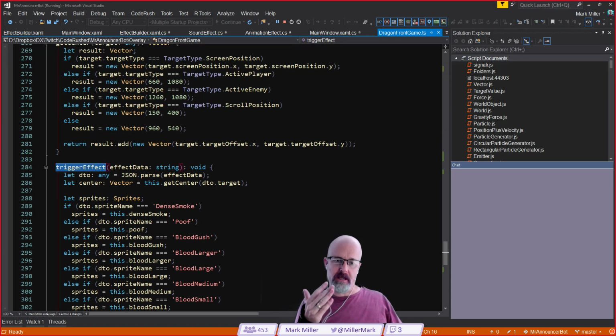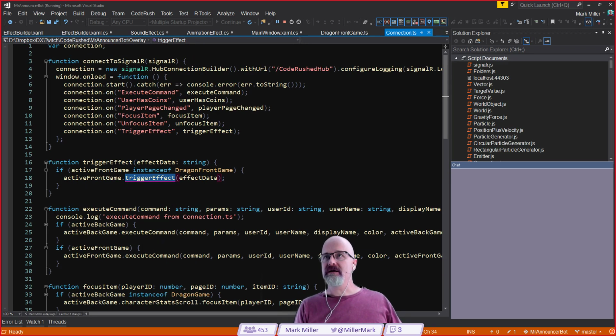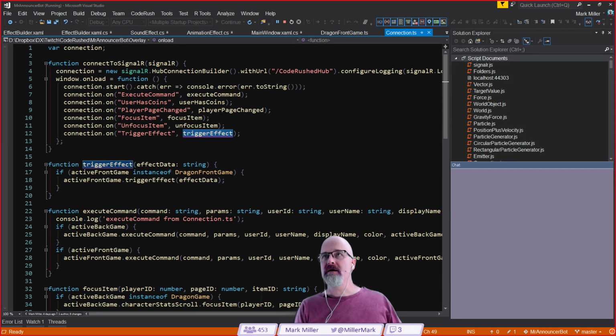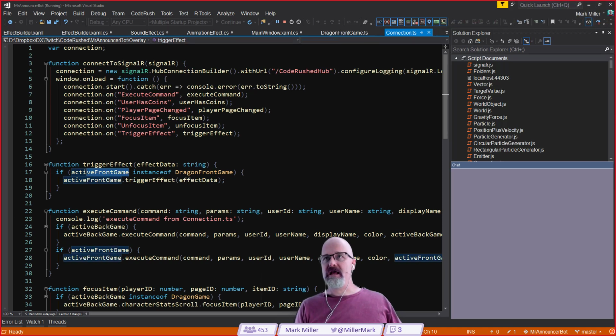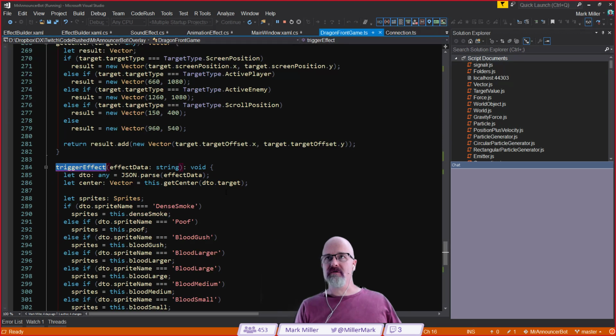And it's in this trigger effect call. It eventually finds its way here. So there's another piece that gets it before this. In fact, I can go out and show you that. It's right here. So here's where we connect to SignalR inside connection.ts. We say, hey, when the trigger effect comes in, I want you to call trigger effect with the effect data, there it is. I check to see if active front game is defined. And if it is, if it's out there and been created, then we're going to call trigger effect on it.